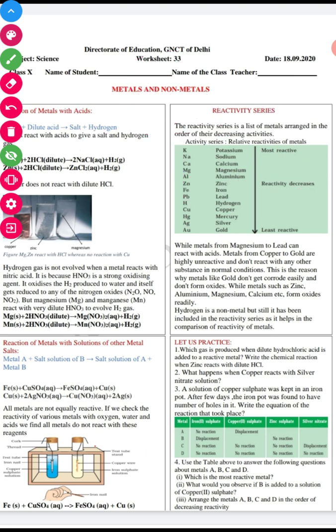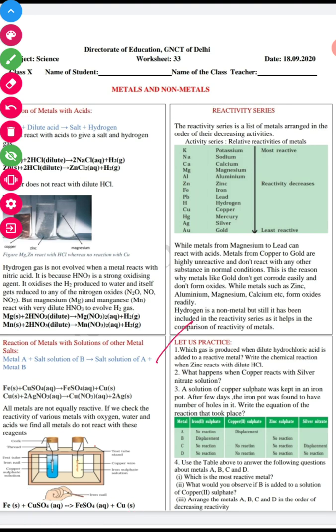So all metals are not equally reactive. If we check the reactivity of various metals with oxygen, water and acid, we will find all metals do not react with these reagents in the same way, because of the reactivity series. Some are highly reactive, some are less reactive, and some are least reactive metals. This is an example we have already studied in the first chapter, right? So let's do the practice exercise.